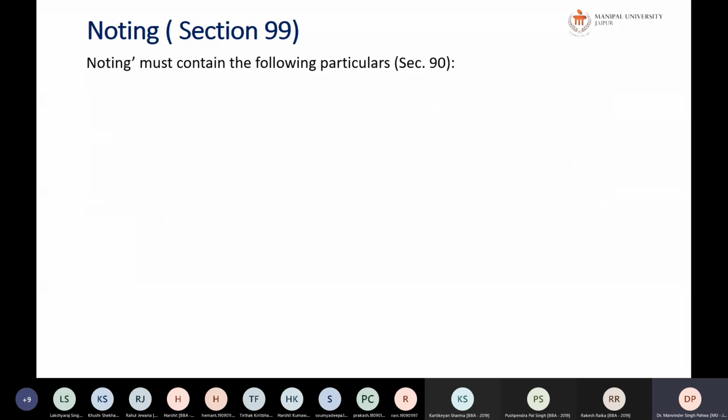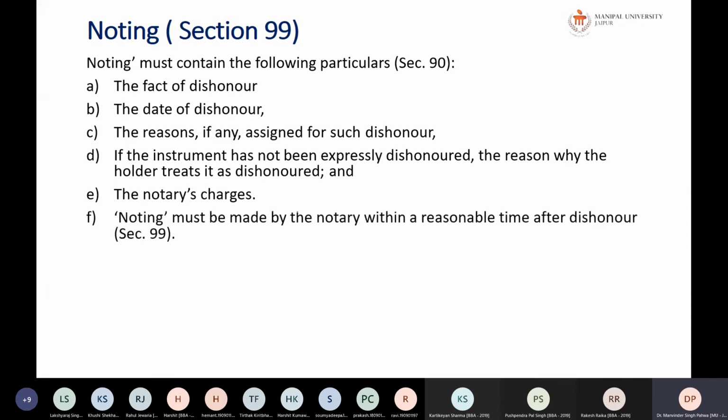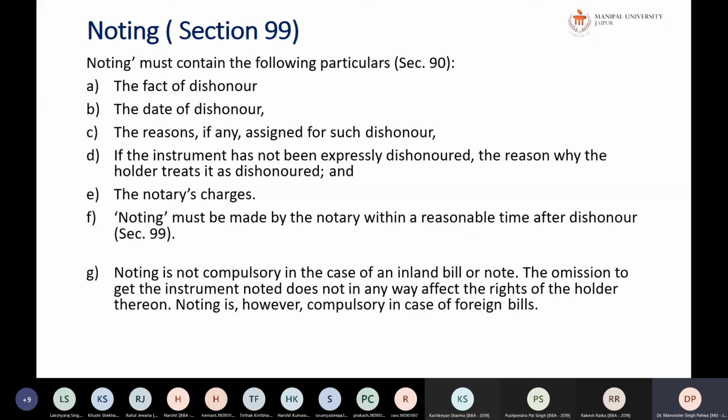Further, noting must contain the following particulars: the fact of the dishonor, the date of the dishonor, the reasons, or, if the instrument has not been expressly dishonored, the reason why the holder treats it as dishonored, and the notary's charges. Noting must be made by a notary within a reasonable time after the dishonor. Noting is not compulsory in case of an inland bill or note. The omission to get the instrument noted does not in any way affect the rights of the holder thereon. Noting is, however, compulsory in case of foreign bills. So in case of Indian bills it is not required, but it is always good to have noting done.